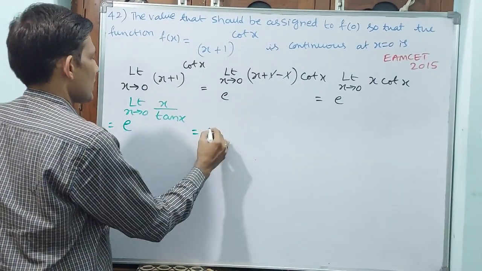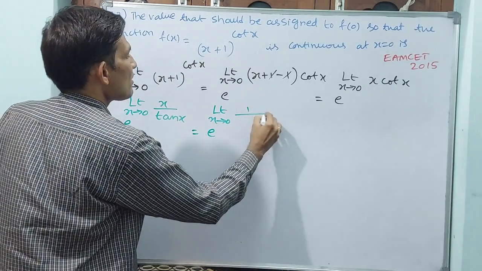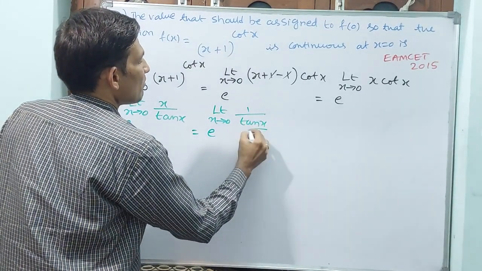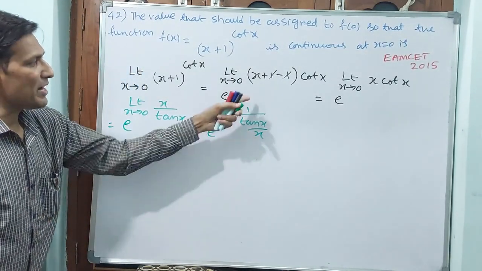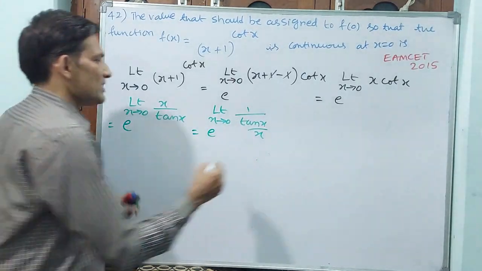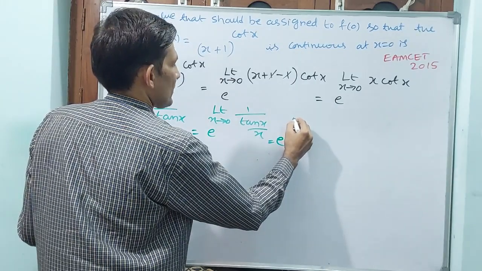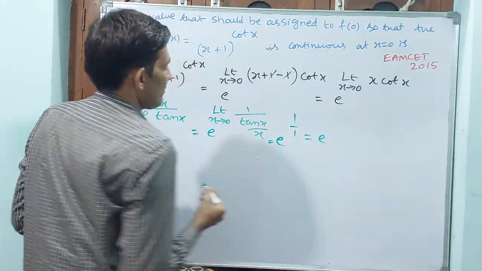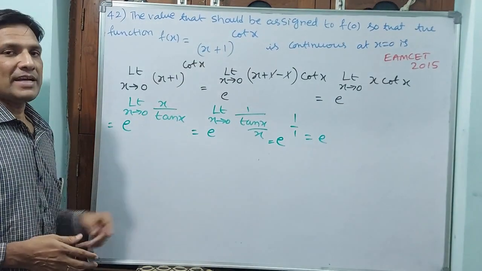You see, e power limit x tends to 0, 1 by tan x by x. Denominator is numerator. Now this value is 1. That means we can write e power 1 by 1, that is equal to e. This is the answer for this question.